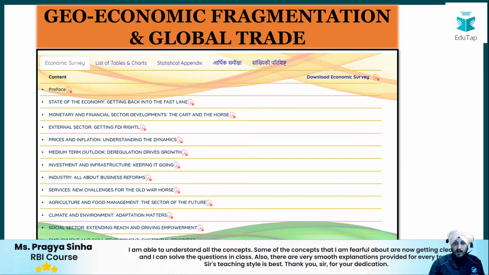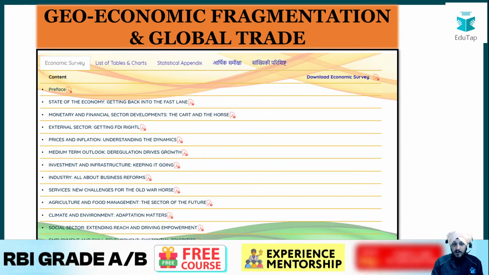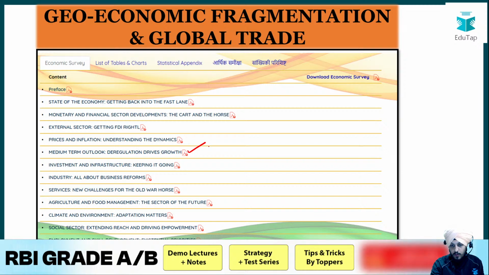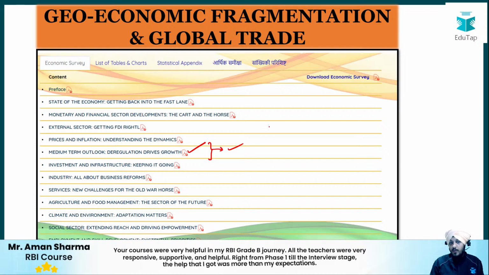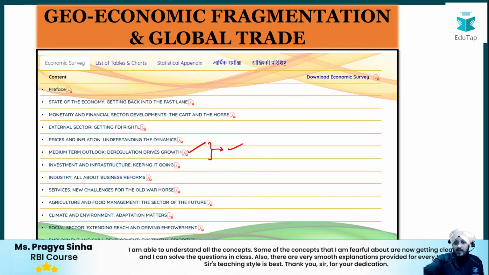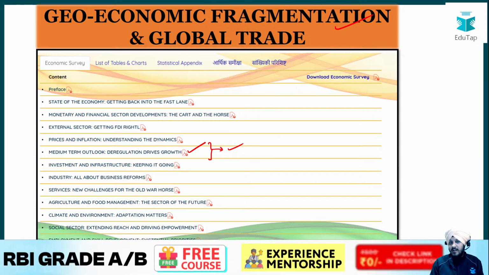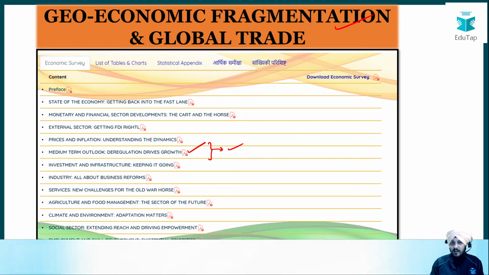Fine. So today we are going to talk about geo-economic fragmentation and global trade, and from which chapter I have taken this context. This is chapter number 5, which is Medium Term Outlook, Deregulation Drives Economic Growth. Over here the Economic Survey, in a detailed manner, talks about this idea of geo-economic fragmentation that we are witnessing at the global level, and it also talks about the implications that such a type of fragmentation could have on India. So firstly we are going to talk about what is geo-economic fragmentation, and then we will see what could be the different implications of this fragmentation process as far as the Indian economy is concerned.